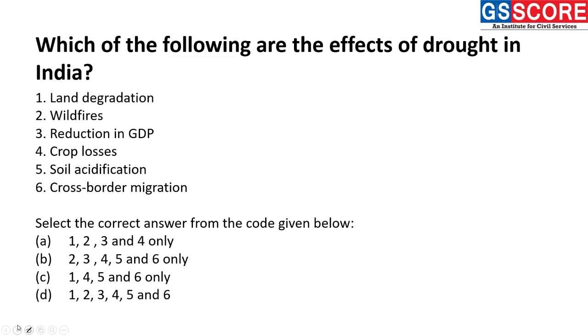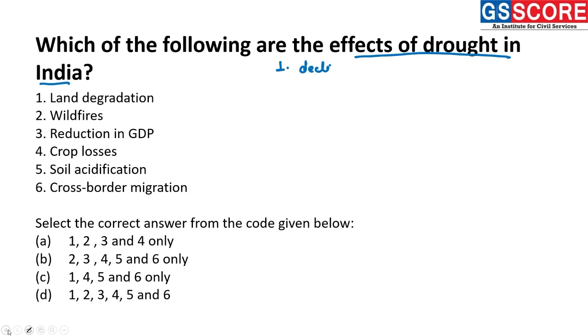Moving towards our next question, we have, which of the following are the effects of drought in India? To understand drought in a quite understandable manner, we need to see what happens actually in a drought condition. Under a drought condition, the first thing that happens is the decline in precipitation.